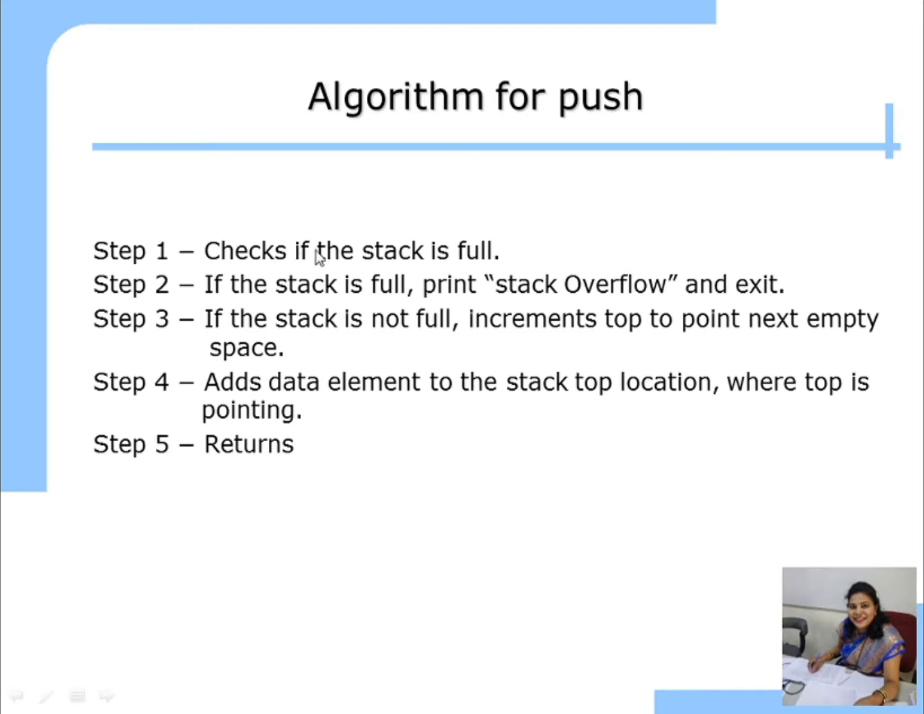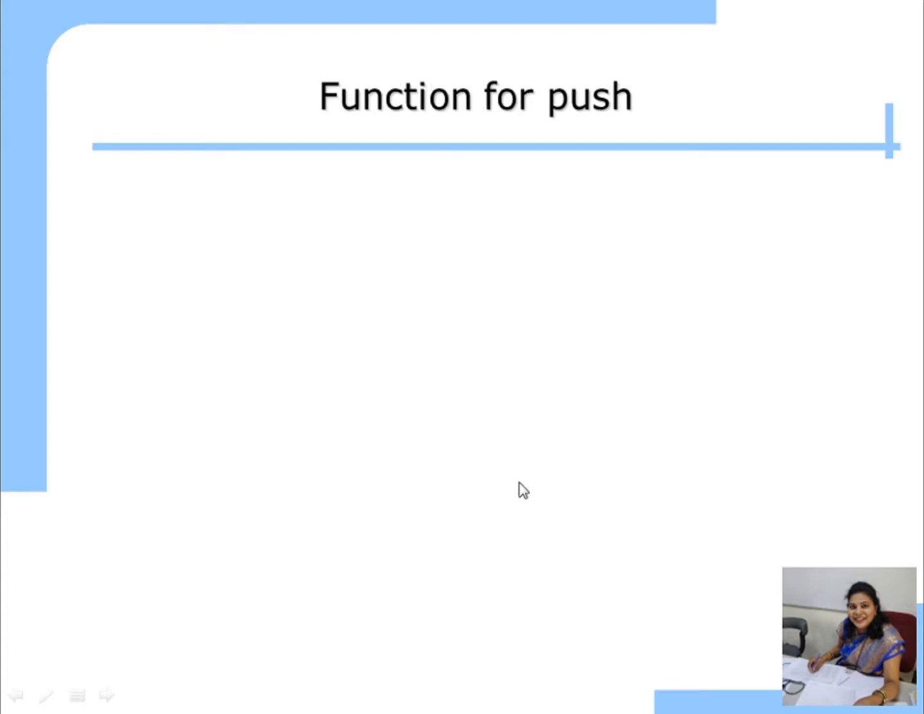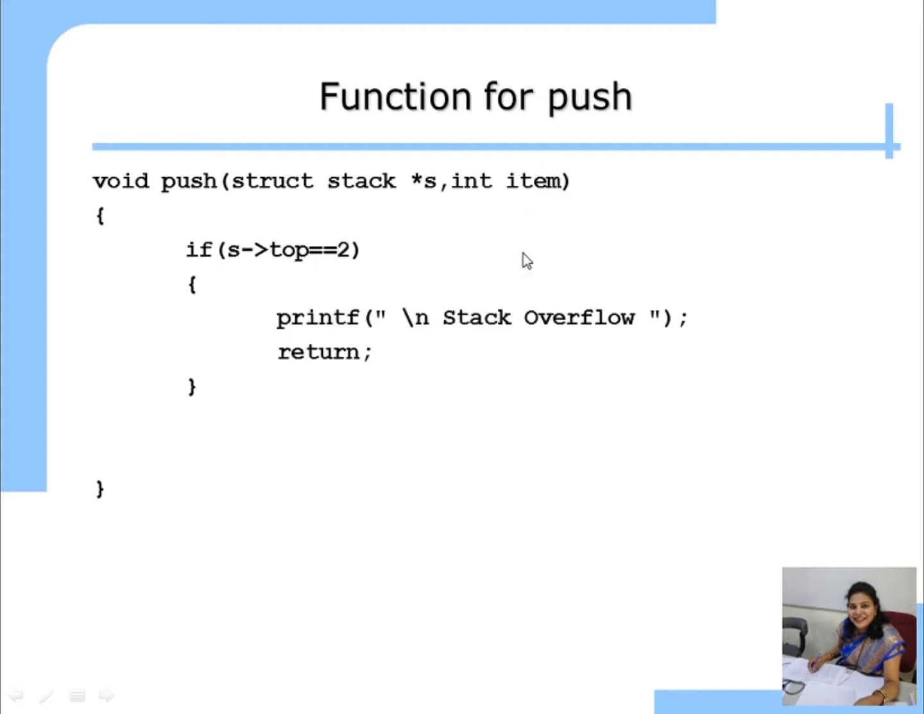If you see this algorithm carefully, first we have to check whether the stack is full or not. If it is full, then we give the stack overflow condition. Otherwise, we perform the push operation. Same. For the push function, we pass the structure variable, stack structure variable s, and element. Item is the element that is to be inserted or pushed into the stack.